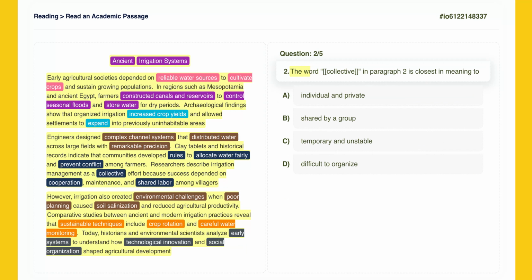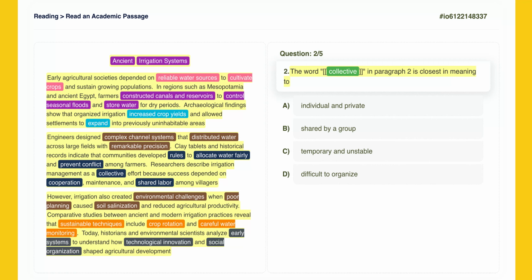The word in paragraph 2 is closest in meaning to... This is a vocabulary question. We need to find the synonym for the word collective, as it is used in paragraph 2. Context clues are essential here. The sentence says, success depended on cooperation, maintenance, and shared labor among villagers. These clues suggest working together as a team.